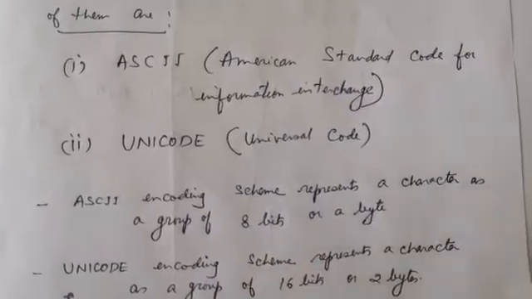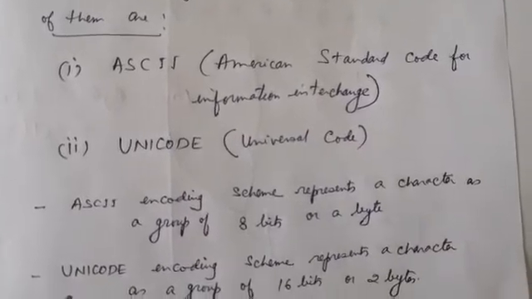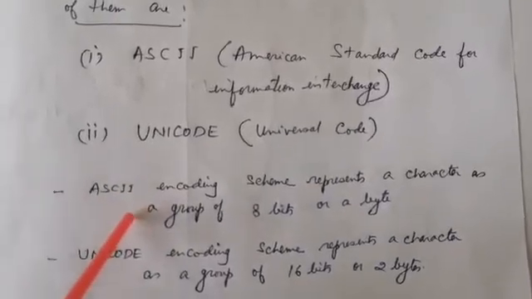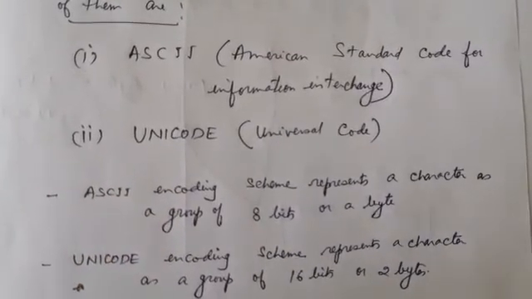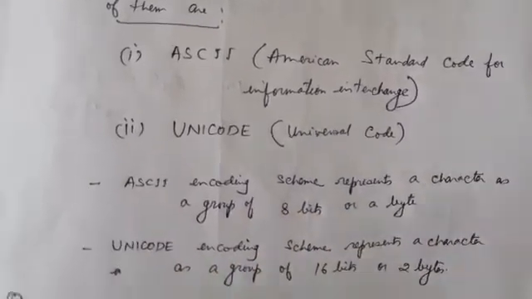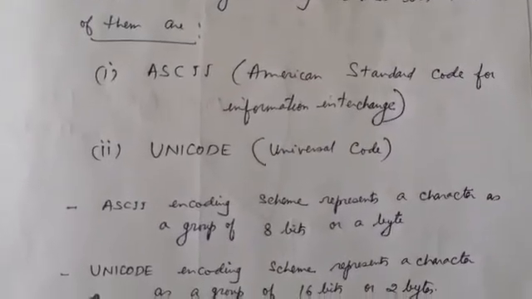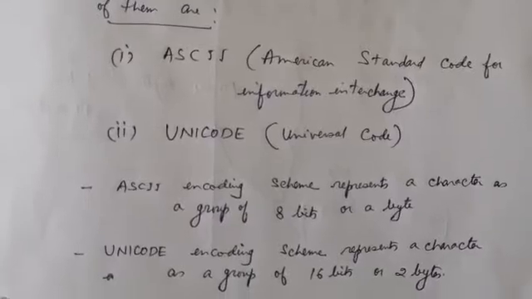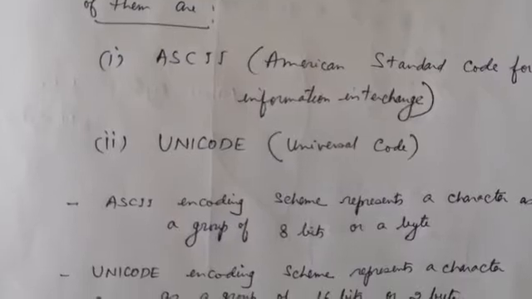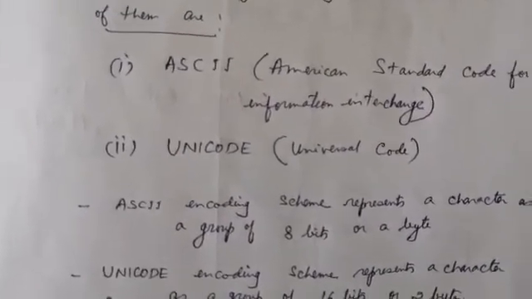If you are storing the word AMAN in a file, how much space will it occupy? In ASCII, one character takes 8 bits, which means 1 byte. So AMAN takes 4 bytes: A 1 byte, M 1 byte, A 1 byte, and N 1 byte. That is 8 into 4, 32 bits.